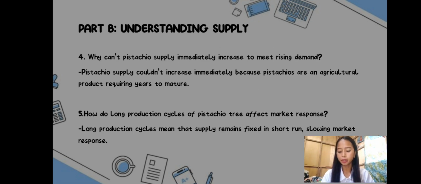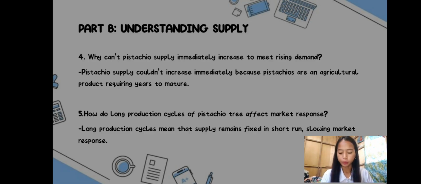Part B. Understanding supply. Why can't pistachio supply immediately increase to meet rising demand? Pistachio supply couldn't increase immediately because pistachios are an agricultural product requiring years to mature. So dili dito maka-increase ang pistachio nga product no tungod kay ang tree sa pistachio need siya mag-mature years. And ang harvesting ani is seasonal lang.